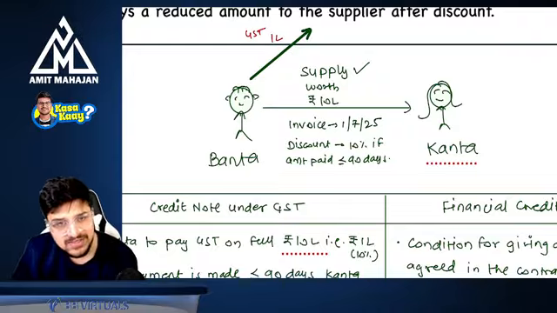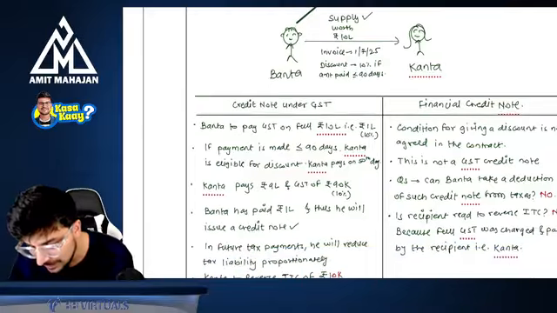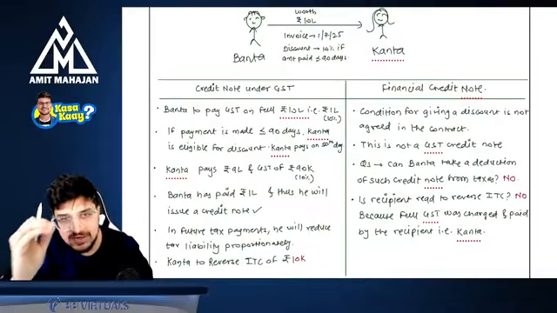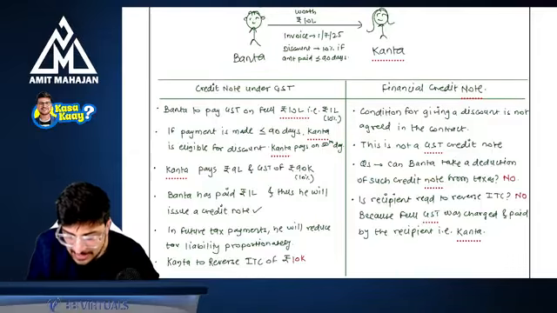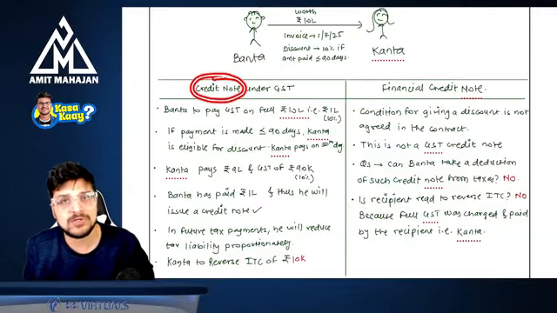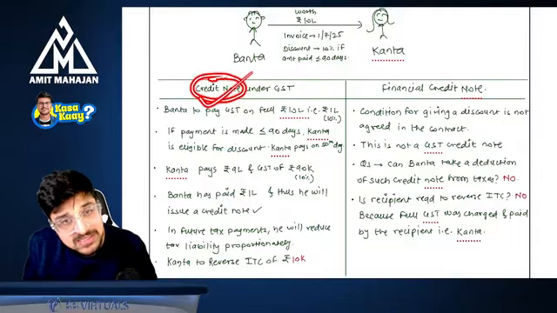Understanding? So if all these conditions are satisfied, then only Banta will be able to reduce it. Now this is not an amendment. This was already there. Whatever credit note we are discussing, if you issue this credit note, you will be able to reduce the tax proportionately from your outward tax liability, right? Yes. So this is your GST credit note.